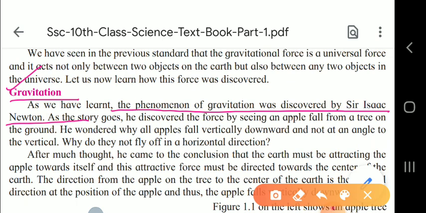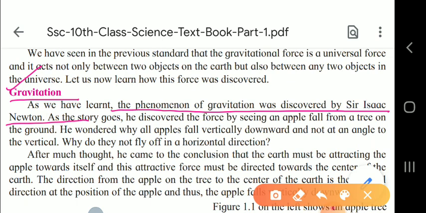He was very surprised. He wondered why all the apples fall vertically downward and not at an angle to the vertical. Why do they not fly up in a horizontal direction? Why can they not fly? So after so much thought, he came to the conclusion that the earth has an attracting force towards everything, and this force is towards the earth itself.